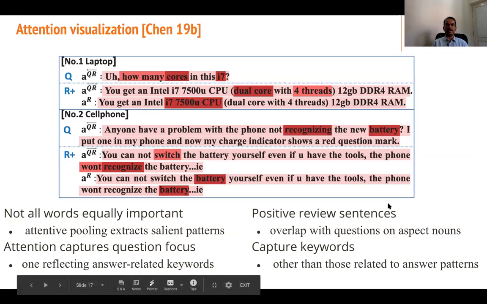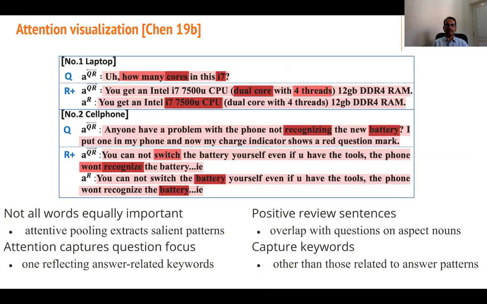So they have used attention. This is a result from their qualitative experiments, visualizing the attention. Not all words are equally important. Like course is more important than how many, and then maybe even more important than threads, right?